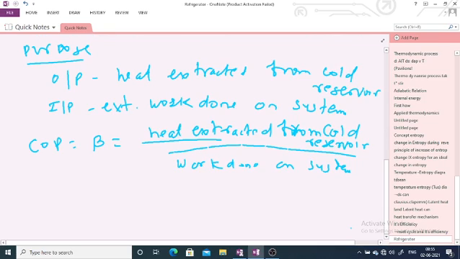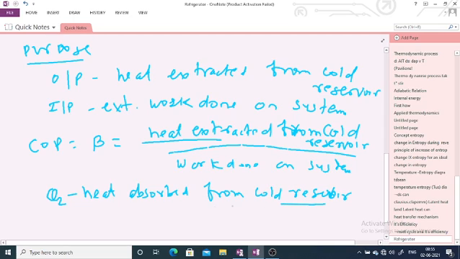Now the amount of heat extracted from the cold reservoir is Q2. This symbol you can also use in the Carnot engine, but there it is heat rejected. Here it is the heat absorbed from the cold reservoir, the heat extracted, what amount?